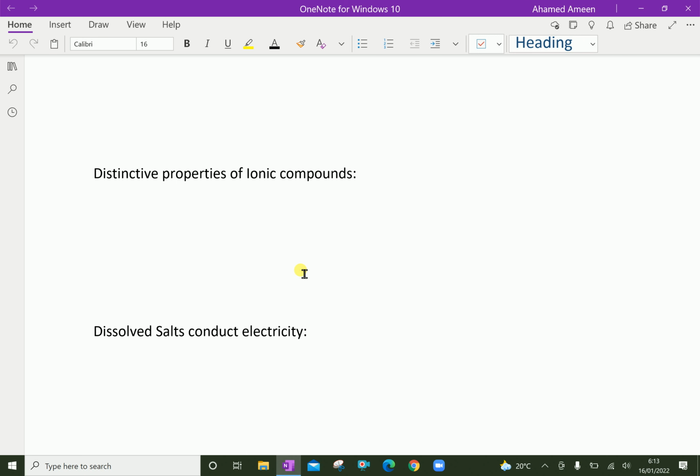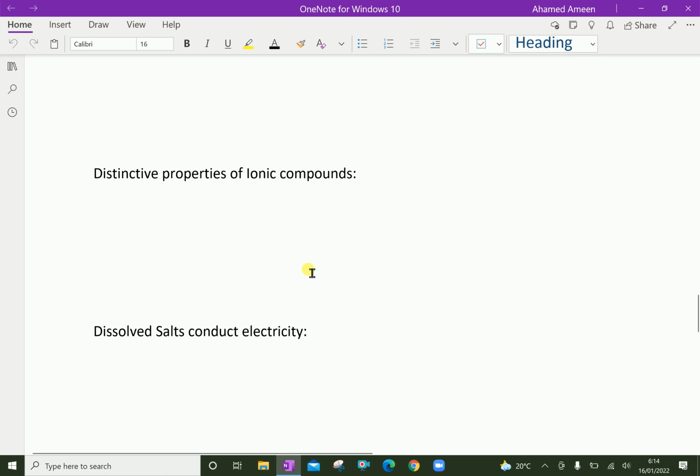Mostly ionic compounds are solids, while many molecular compounds are not. For example, ice will eventually melt and then vaporize easily.